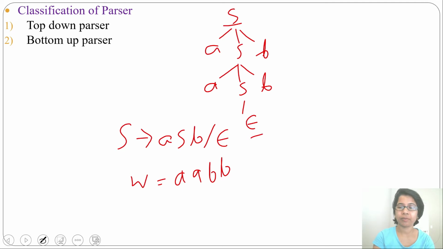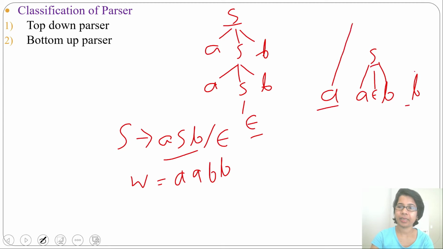Let's check bottom-up parsing. Now string is A A B B. A B can be generated from S. Just write down S. From S you can generate A epsilon B. In place of A B just write down S. Then we got A S B. A S B that can be generated from S. Just write down S here. So this is a way of bottom-up parsing. We start from the leaf and reach to the root.